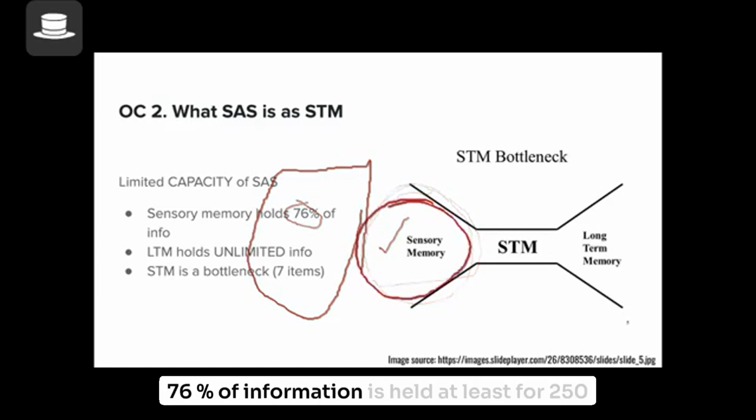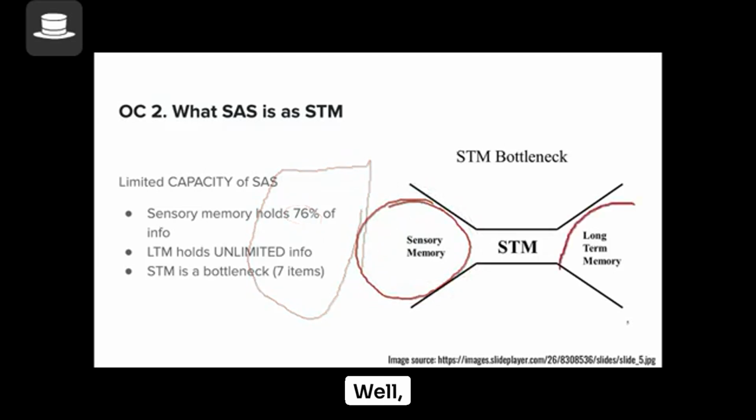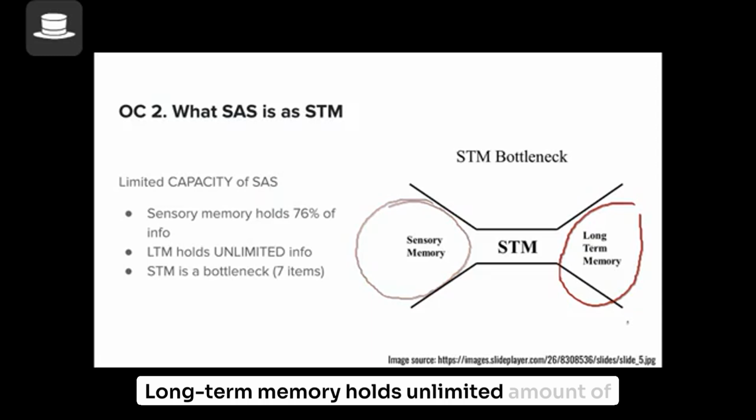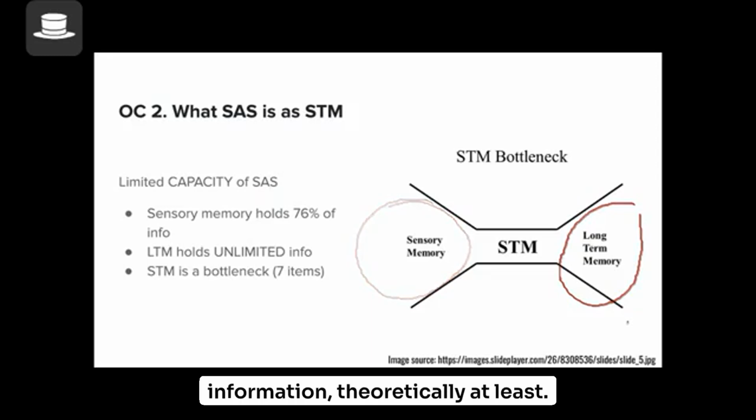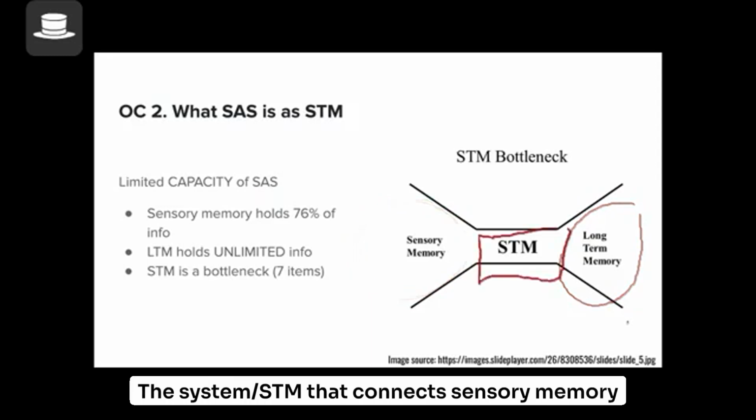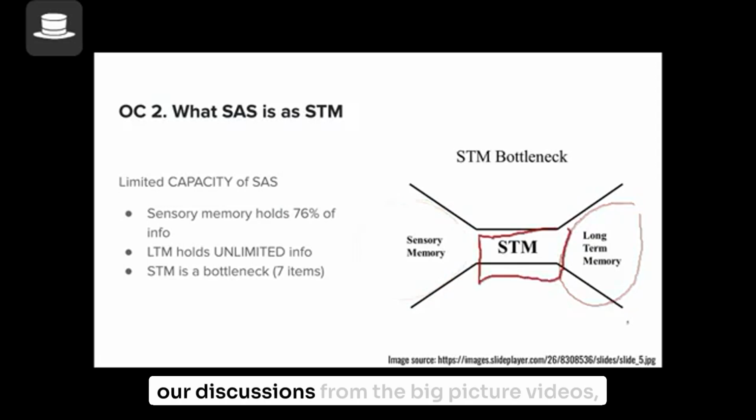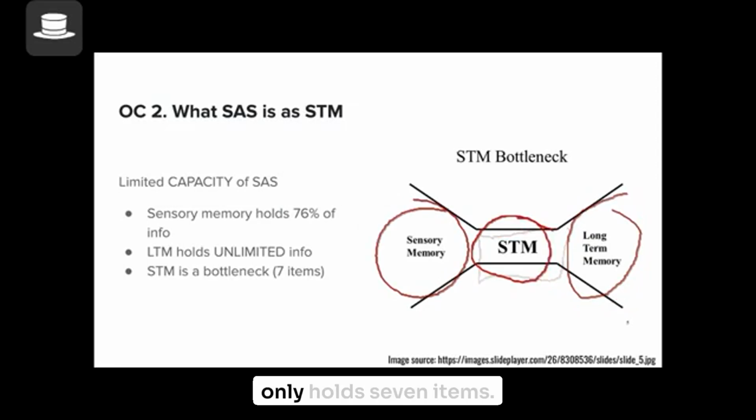76% of information is held for at least 250 milliseconds in your sensory memory. Your long-term memory holds an unlimited amount of information, theoretically at least. The system that connects sensory memory with long-term memory, if you remember from our discussions in the big picture videos, only holds 7 items. It's like a bottleneck in that sense.